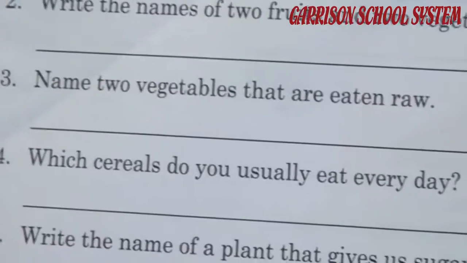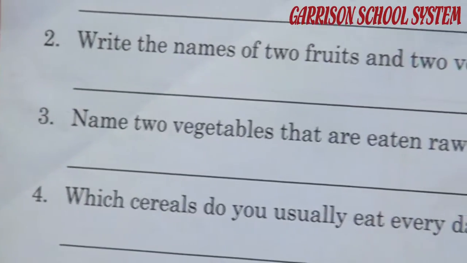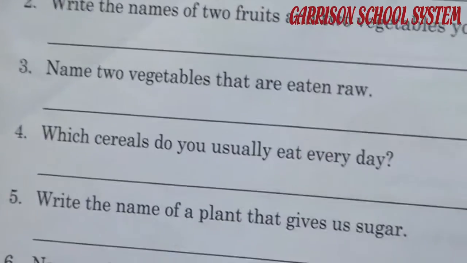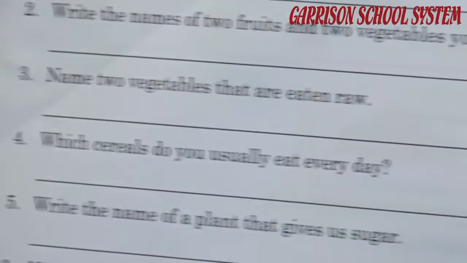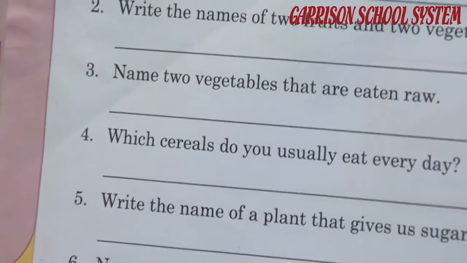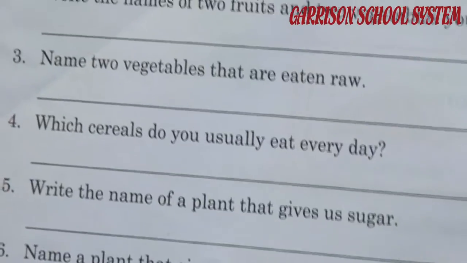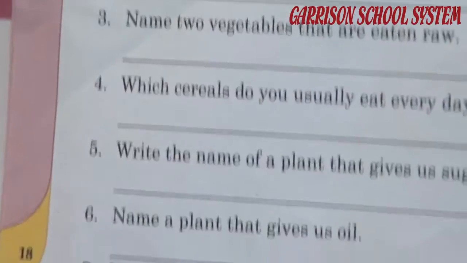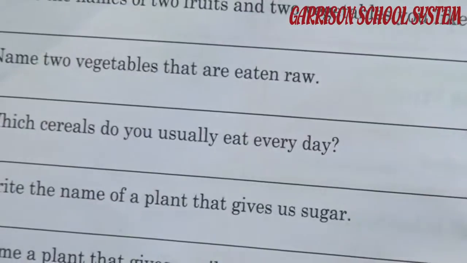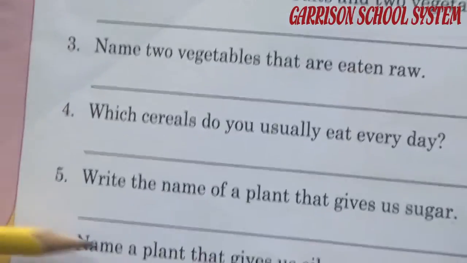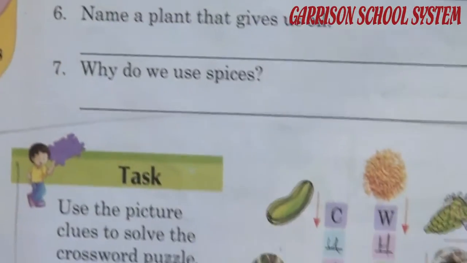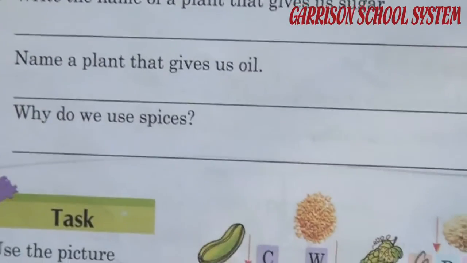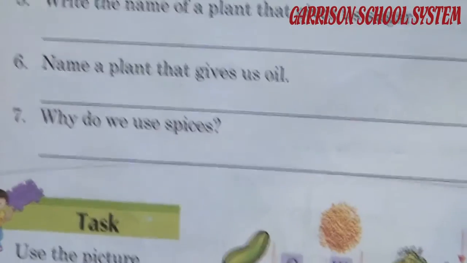Question number 3. Name 2 vegetables that are eaten raw. For example, carrot and radish. Question number 4. Which cereals do you usually eat every day? Rice, wheat. Number 5. Write the name of a plant that gives us sugar. Sugarcane. Question number 6. Name a plant that gives us oil. Sunflower. Number 7. Why do we use spices? To make the food tasty.